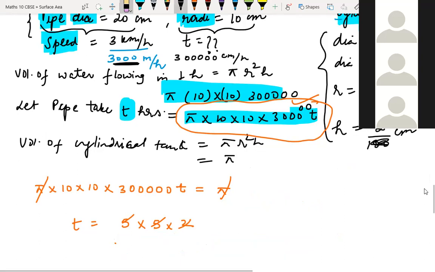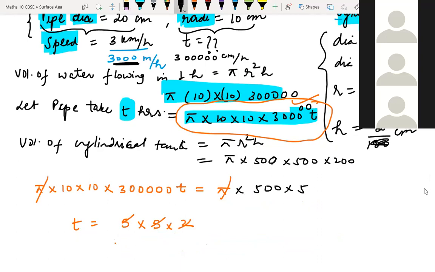Okay, we write here pi into 500 into 500 into 200. Now here we can cancel the zeros if you want. I'll just do it properly, completely, first.